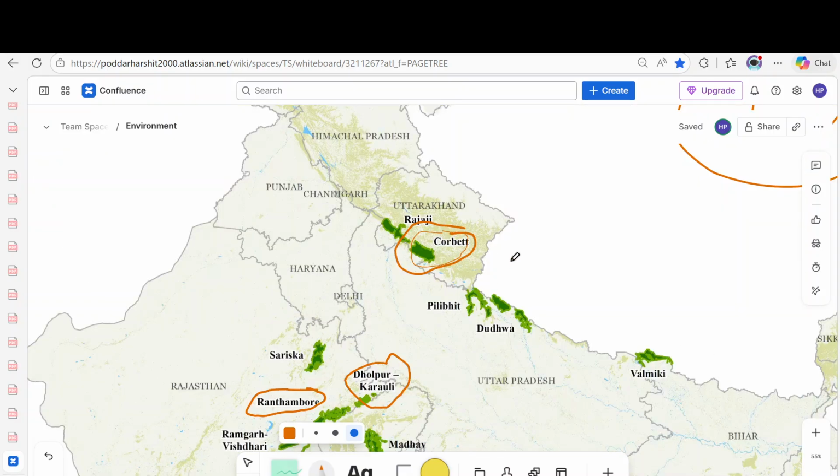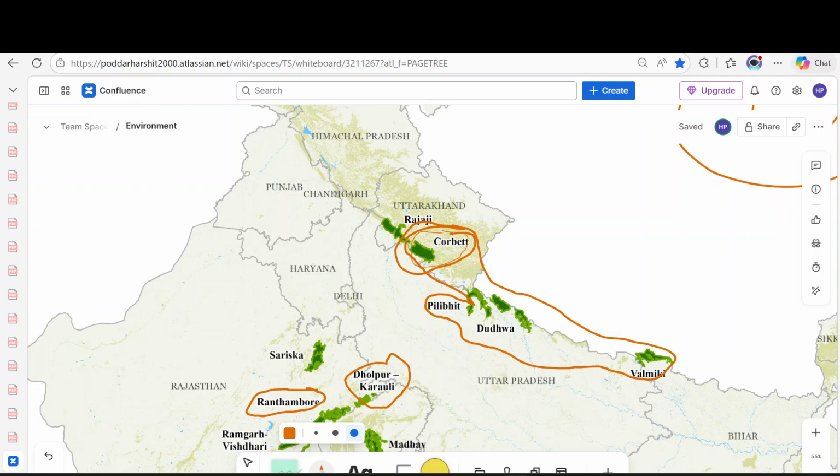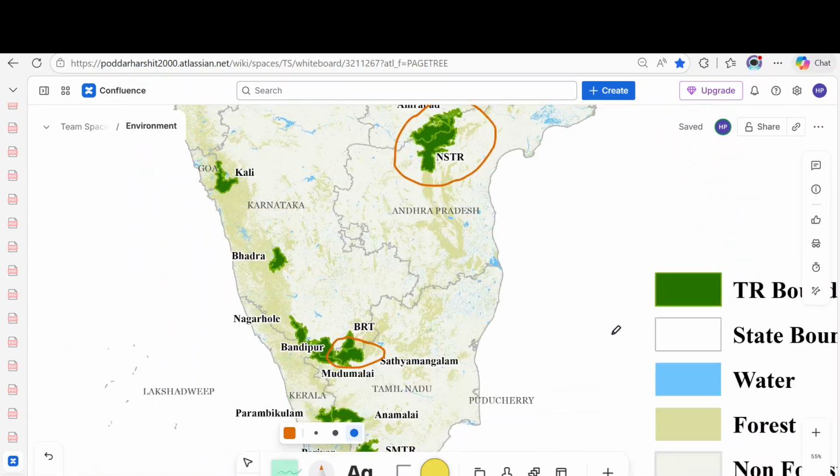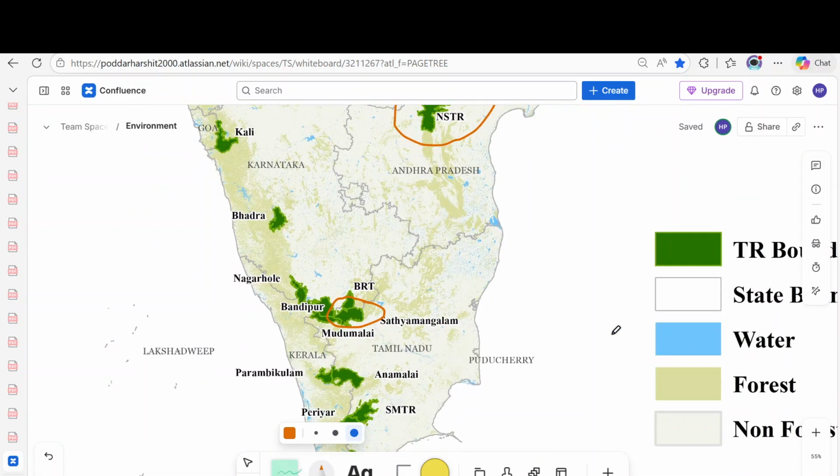So this is the Terai region. This Corbett, Pilibhit, Dudhwa, and Valmiki. So this is actually the Terai arc. This 800-kilometer area is the Terai area. So this is also a tiger corridor. We understood the Rajaji, Corbett, Pilibhit, Dudhwa, and Valmiki. So you need to remember it by this. This is the Terai complex, and here is the Nilgiri. There is a Western Ghat complex.